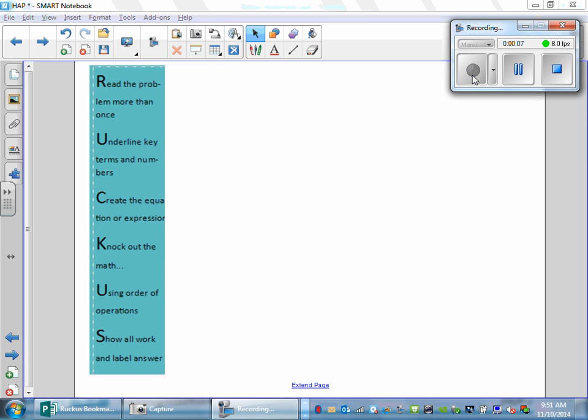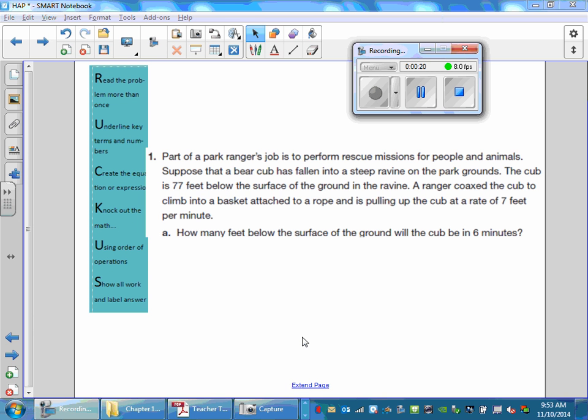Today in class we went over RUCKUS, R-U-C-K-U-S, and we took notes. So we're going to do some word problems following these steps. So here's your first problem. All right, step 1 is read the problem more than once. I'll read it to you and then you can pause it and read it to yourself.